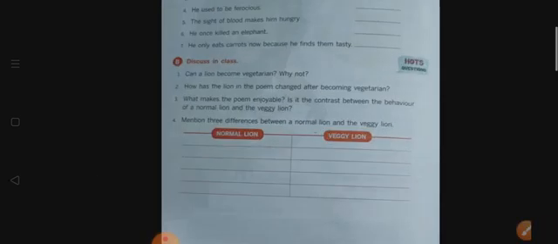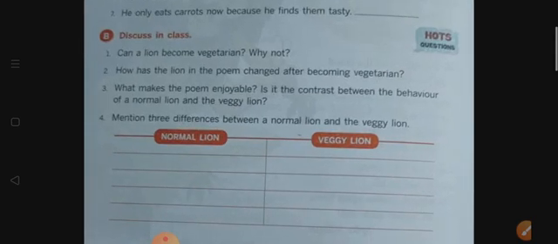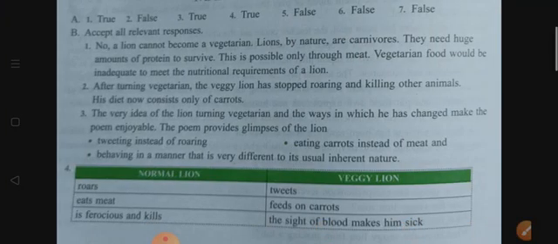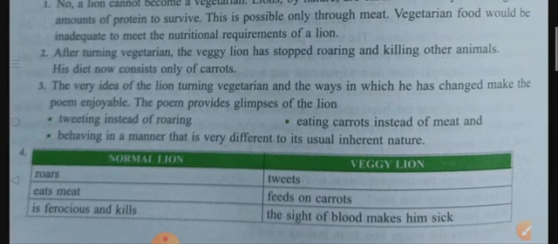Let's see question number 4. Here we need to mention 3 differences between a normal lion and a veggie lion. So what are the differences between a normal lion and a veggie lion? Let's see. A normal lion roars, right? It roars loudly to scare away other animals, right?